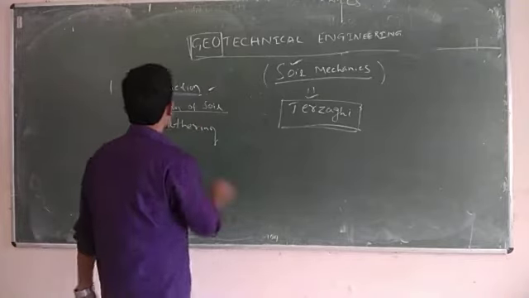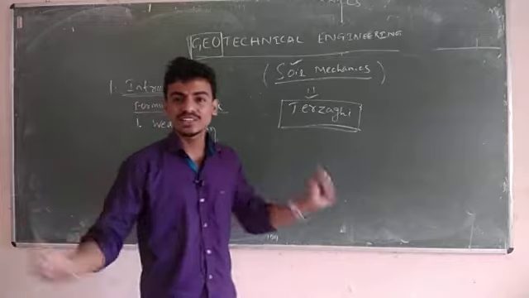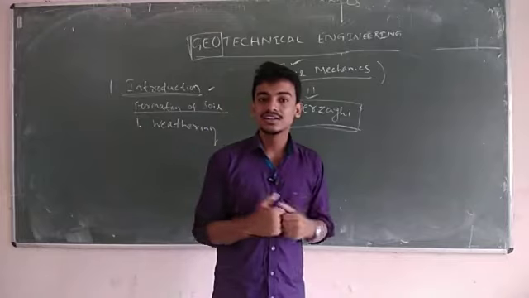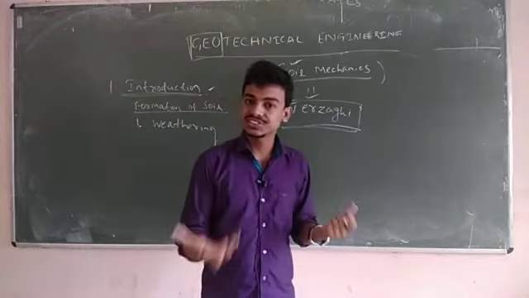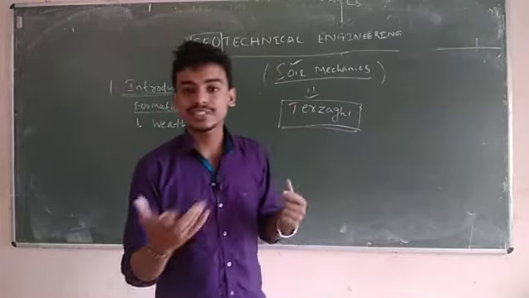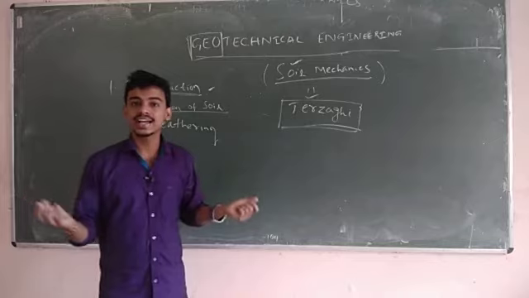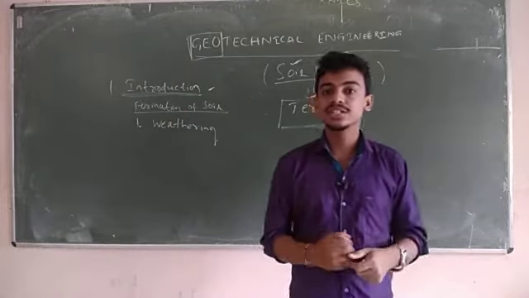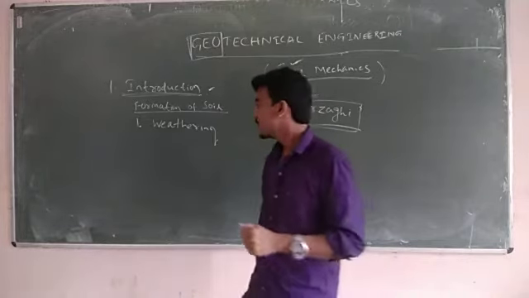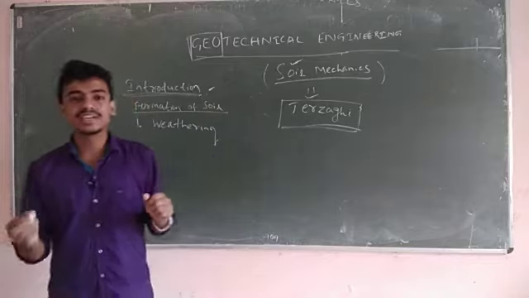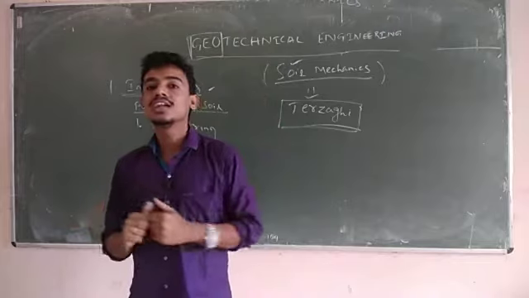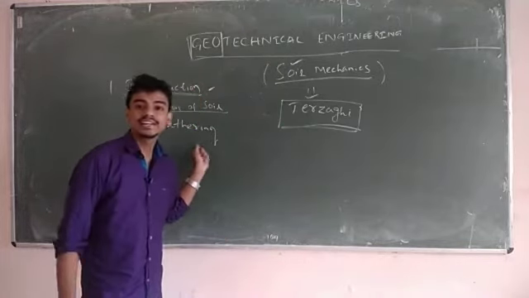First process is weathering. Weathering means what? That is related to our weather. What is weather? Weather means whatever surrounds us in our environment, that is most affected by temperature change. In summer the temperature is high, in winter the temperature is low. At night the temperature is low, but at daytime the temperature is very high. So that is the temperature change, and that is called our weathering action. The weathering action of any solid rock may lead to small soil particles. So that is called weathering action.